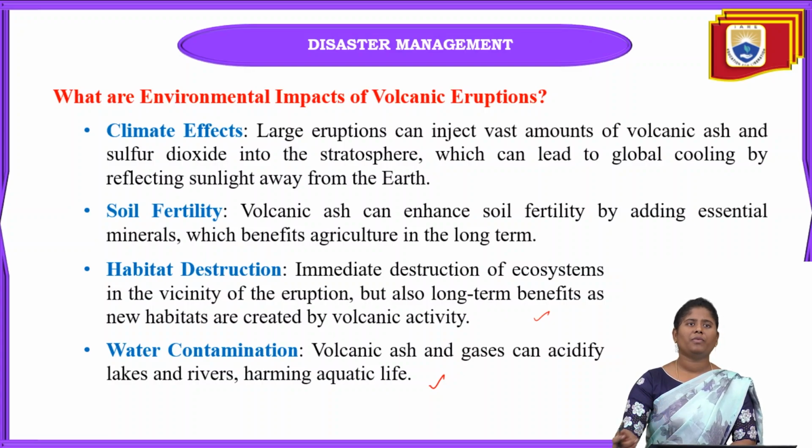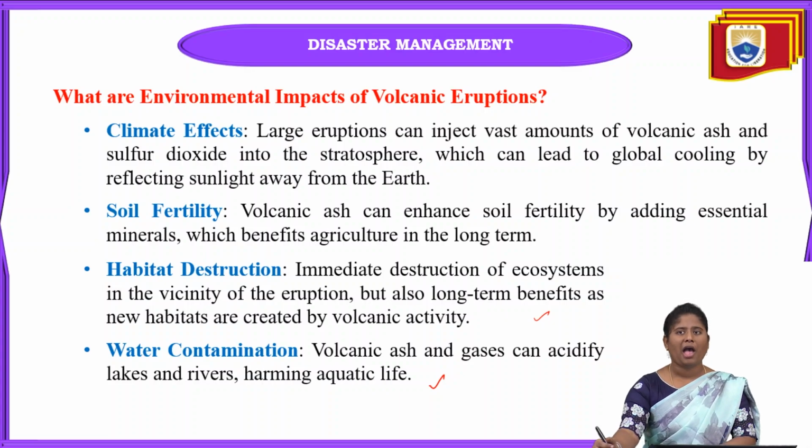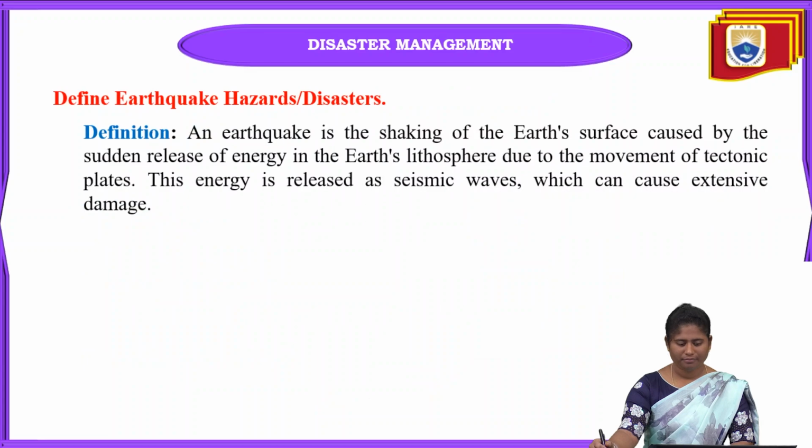Because when these gases or ash go into the water, it can be contaminated easily, and that can acidify the lakes and harm aquatic life. So these river bodies can be very much damaged.